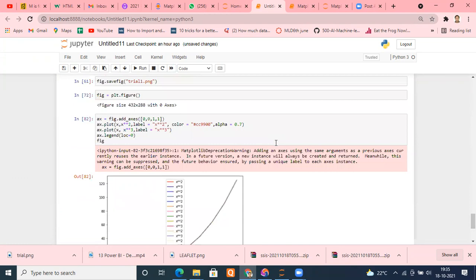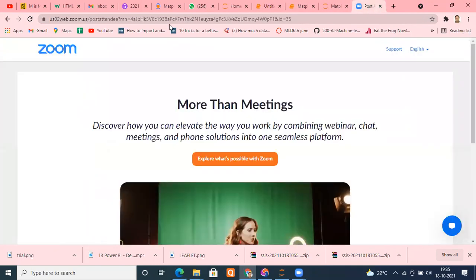This is the thing you should practice only. By that, few things will be coming to you. Lots and lots of things are there. We are not going to cover everything, because for data science that is not required. Otherwise, there are thousands and thousands of plots that you can plot. If I go here, even 3D plots are there.